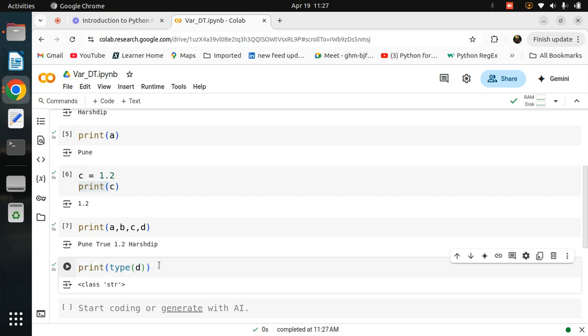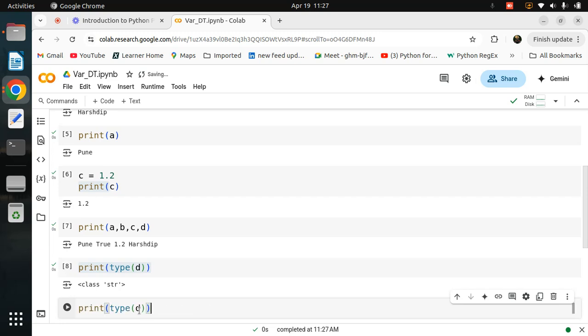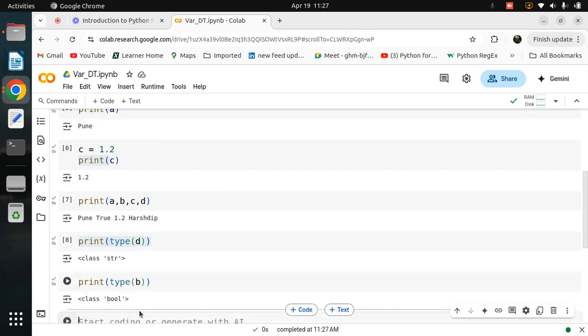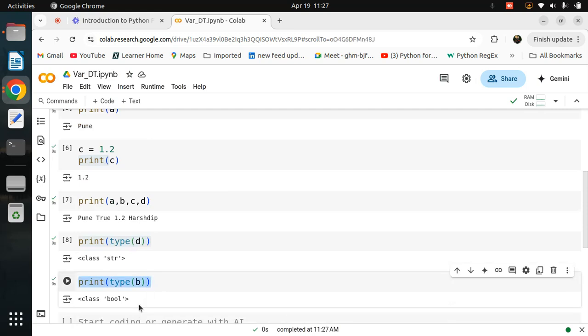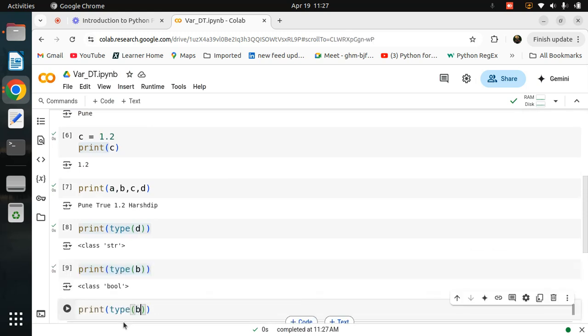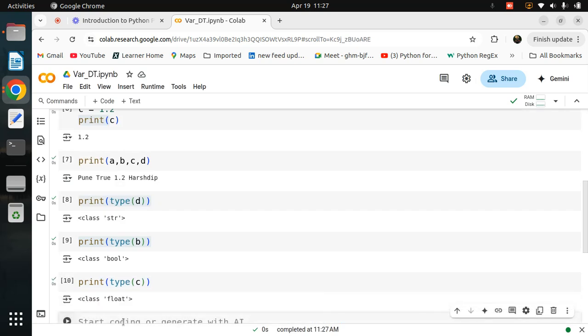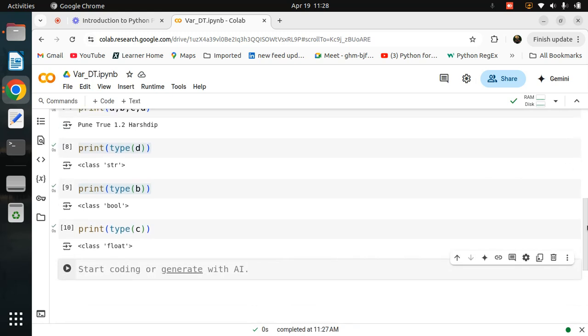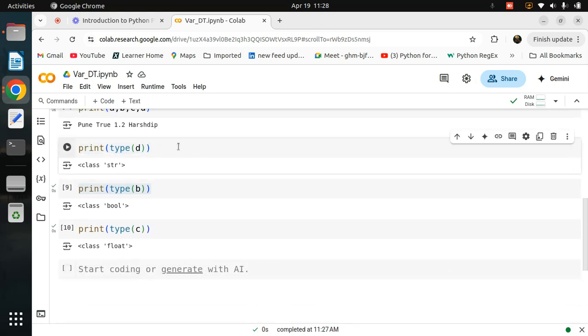And now for example, if you want to check the type of A, you already know that it is a string. Now I want to check B, class bool. In a similar way, if I want to check C, means the data type of C, it will be float. So this is basically the inbuilt function that will be used for checking the data type of that particular value by using your variable name. So till now we learned declaring the variable, declaring the values, printing those values, and checking the data type of that particular variable and value.